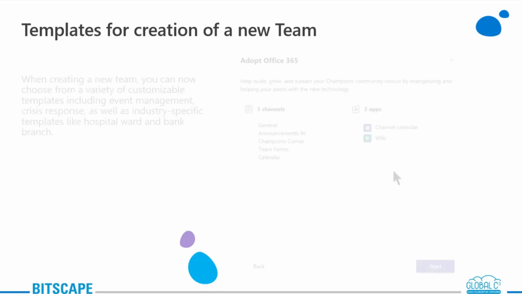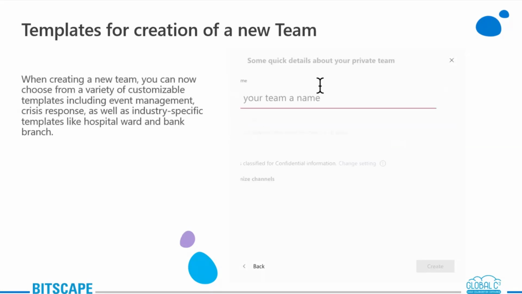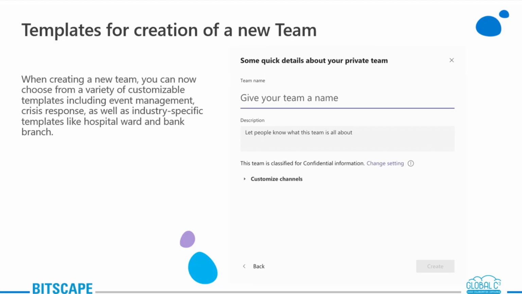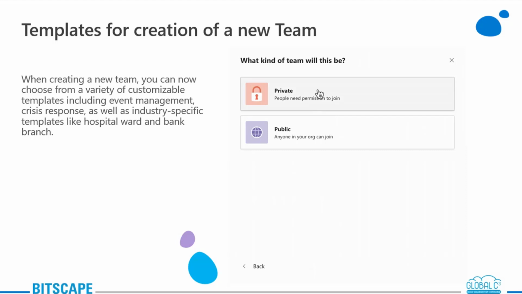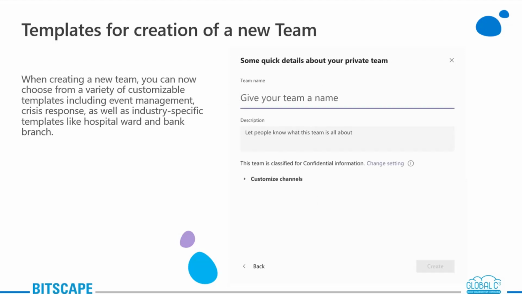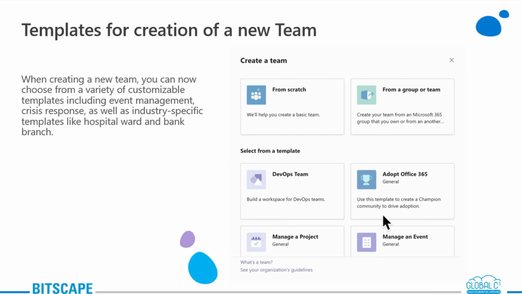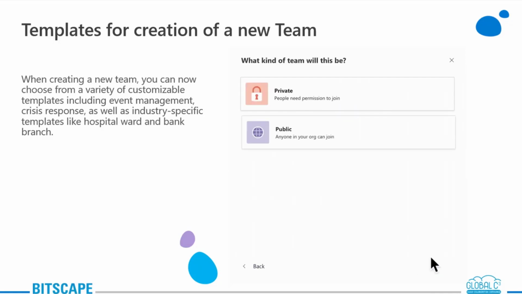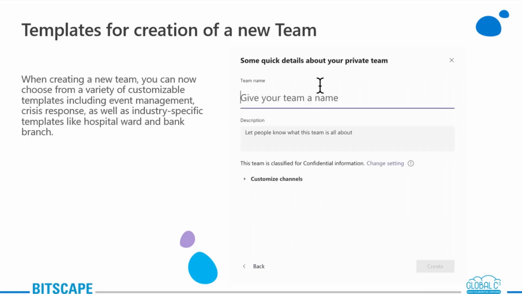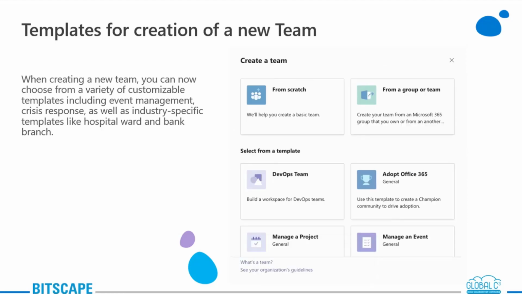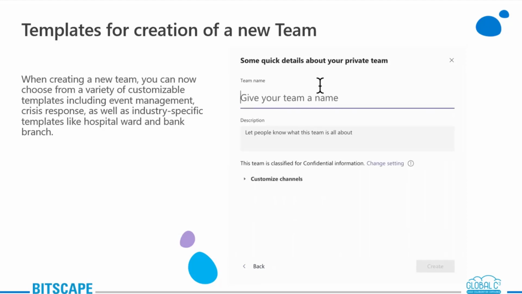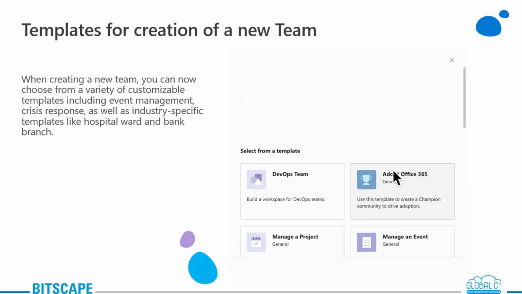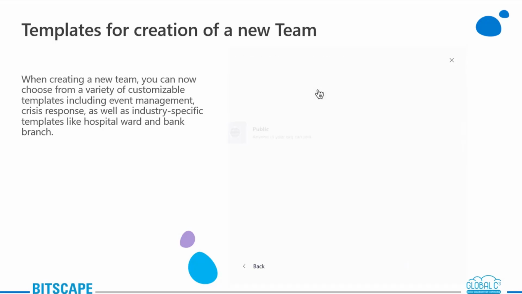Next, we have templates for creation of a new team. Templates in Microsoft Teams are a very new and useful capability for administrators to quickly deploy teams in their organization effectively. Users are given the choice to choose a specific template that best suits the team type they want to create, with a variety of predefined and customizable channels, tabs, or pre-installed applications.